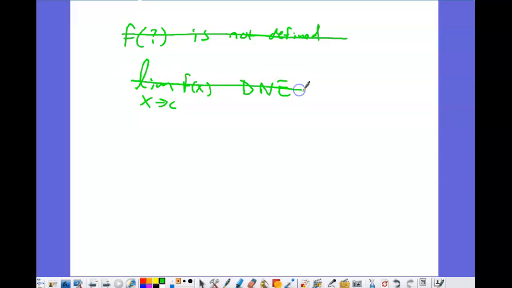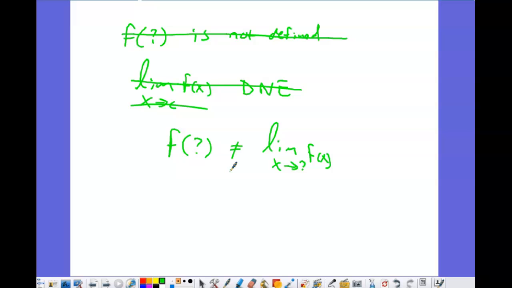The other possible reason you'll give for why the function's not continuous at that point is because you're going to say, well, okay, the function exists and the limit exists. They're both there. The problem is that they don't match. So those are your three possible explanations for why it's discontinuous at that point. So you have to be one of those things.